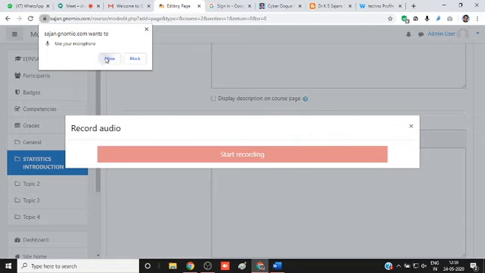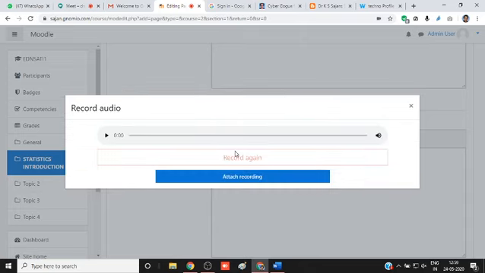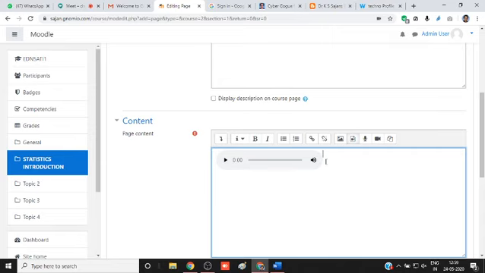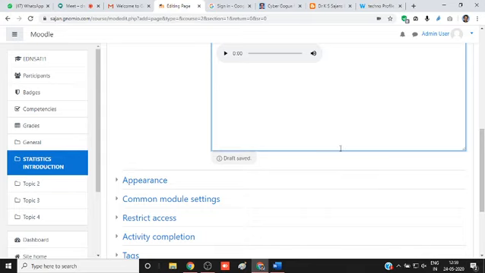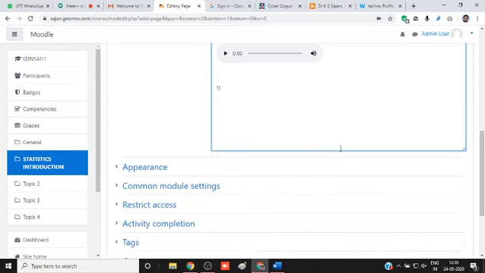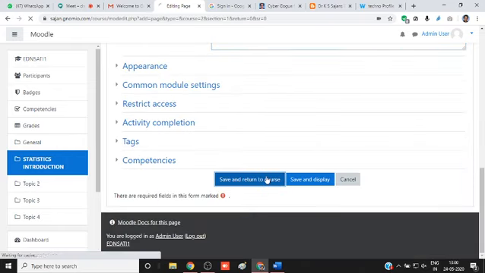Start recording. Hello, dear students, our first topic is here. The learning objectives of these topics are mentioned. Please read all these things. Stop recording. Attach recording. And this element will appear here. See, there are no recording softwares, no editing softwares. You can directly record your voice. And you type one by one each of your L1, L2, etc. Type it here, or you can copy paste from your syllabus. That's all. Save and return to the course.